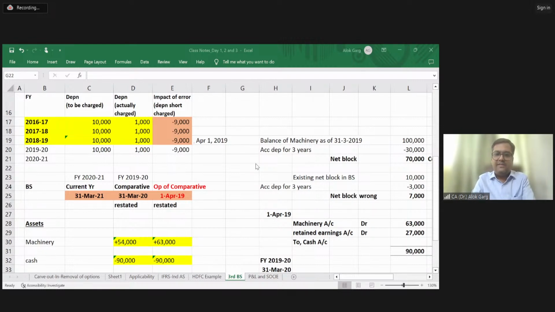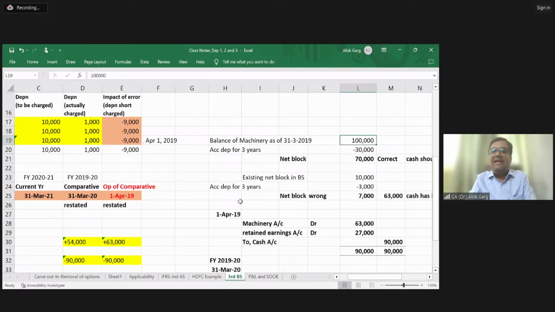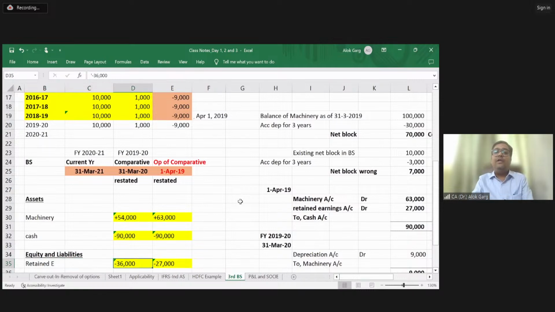I hope you have understood this. So what we did, हमने क्या किया? 31st March 19 तक का जो भी गलती थी, जो भी एरर था, we have corrected that. And friends, if we had done everything correctly, if the correct 1 lakh needs to be followed, what should be our net block? Our net block should be 70,000. अभी कितना है? 7,000. तो कितने का एरर है? 63,000 का एरर है ना 31st March 19 को. तो इस 63,000 से हमने मशीनरी को डेबिट कर, कैश को क्रेडिट किया, 90,000 से 27,000 से रिटेन अर्निंग को डेबिट कर दिया, right? And this is how this impact will flow into the balance sheet.